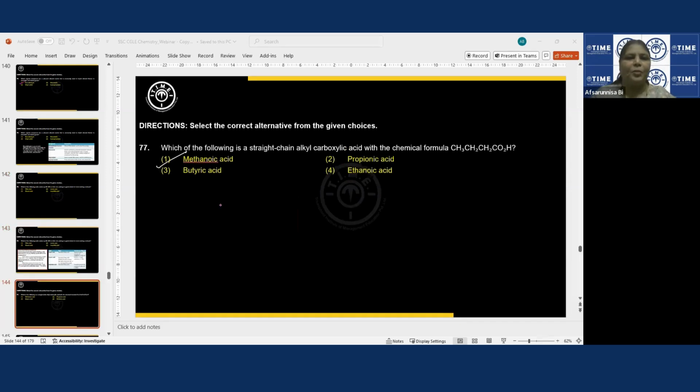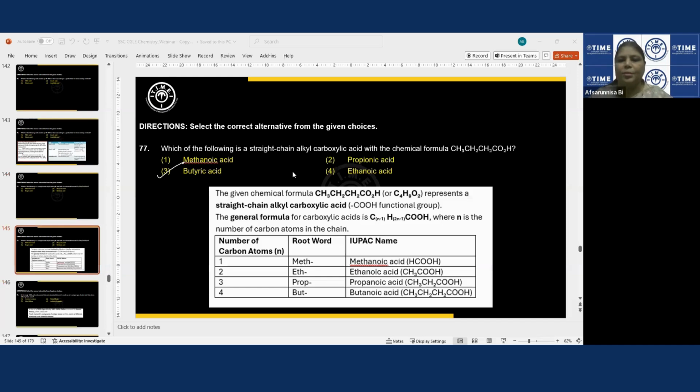Yeah, this is the last one which I'm going to discuss. Which of the following is a straight chain alkyl carboxylic acid with the chemical formula shown? To answer such questions, you just need to count the number of carbon atoms. 4 carbon atoms means butyric acid. If 2 carbon atoms, ethanoic acid. I'll show you the page, you can take the screenshot. 1 meth, 2 eth, 3 prop, 4 but. That's how you are going to answer. Right? Okay, guys.